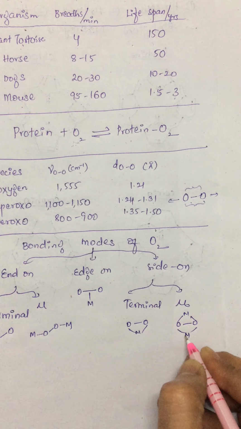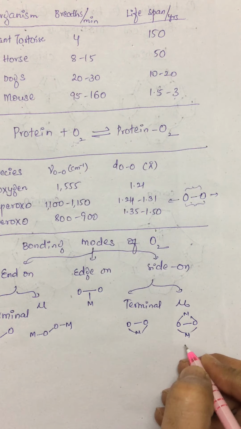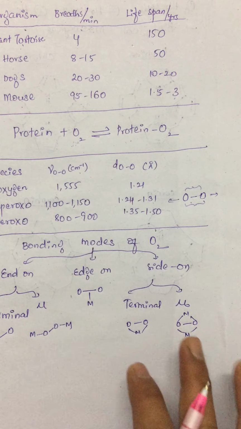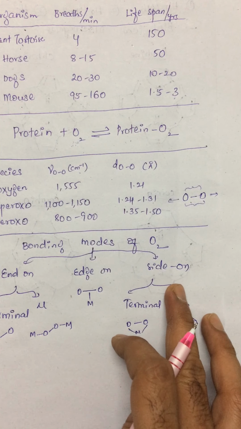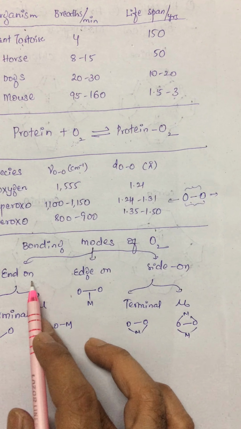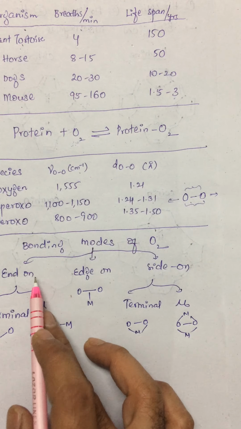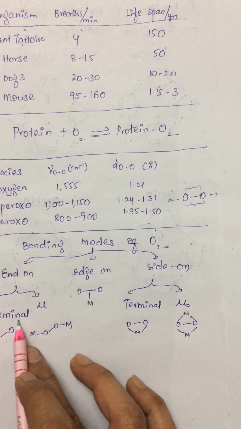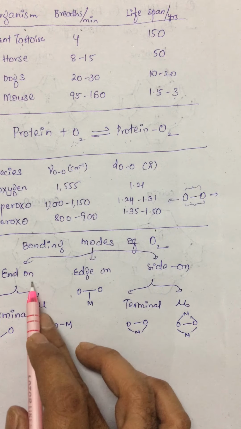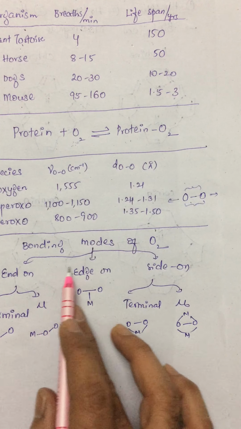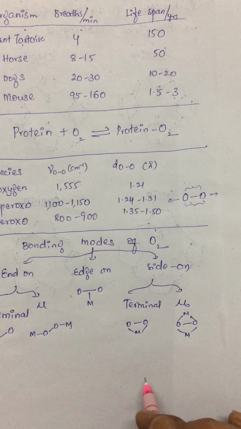Side and side, this is side-on bridging. So these are the various bonding modes of dioxygen. Out of all the three bonding modes, the most commonly found is the end-on bonding mode. Within end-on, the terminal bonding mode is the most common one. So we conclude that the end-on terminal is the most common bonding mode of dioxygen.